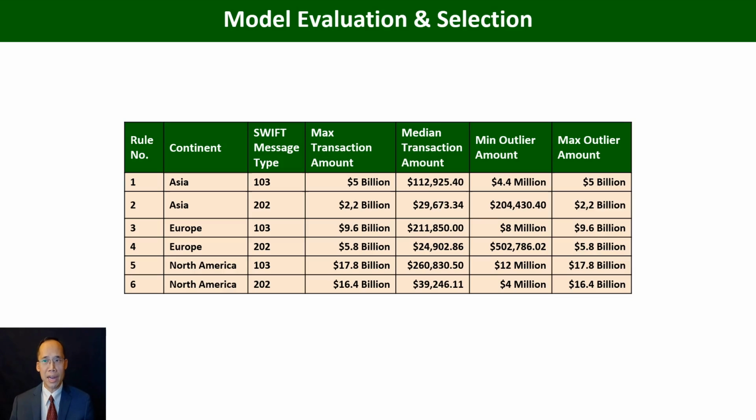Since all the outliers detected by the machine learning were good outliers, they could be used for threshold setting. Also, if one looks on the far right on this table, the maximum outlier transaction amounts match with the actual maximum transaction amounts. So these were the results for the model evaluations and selection.